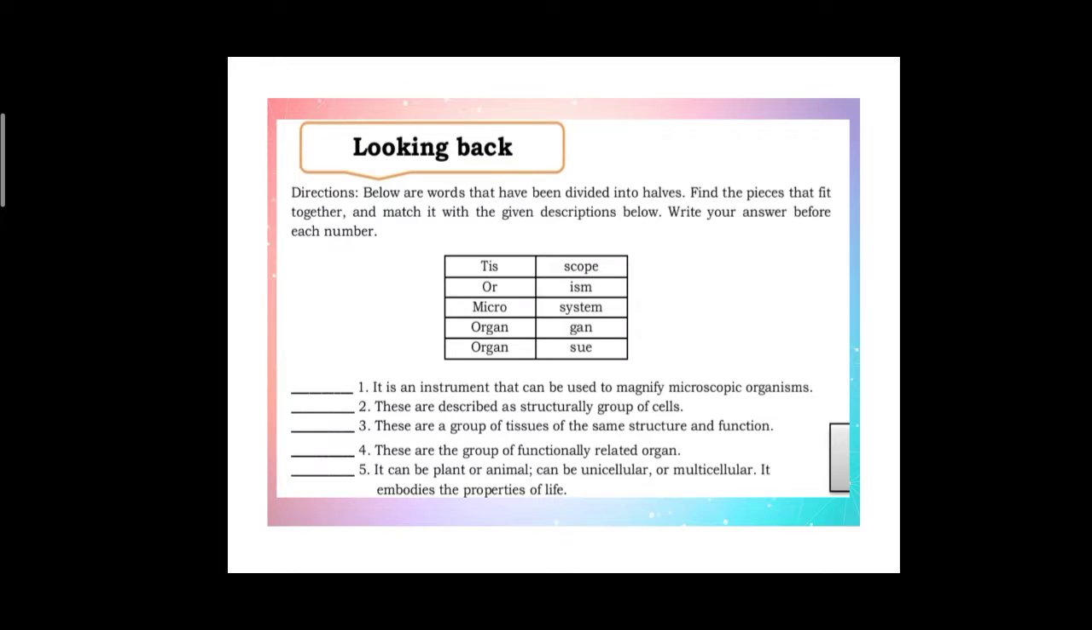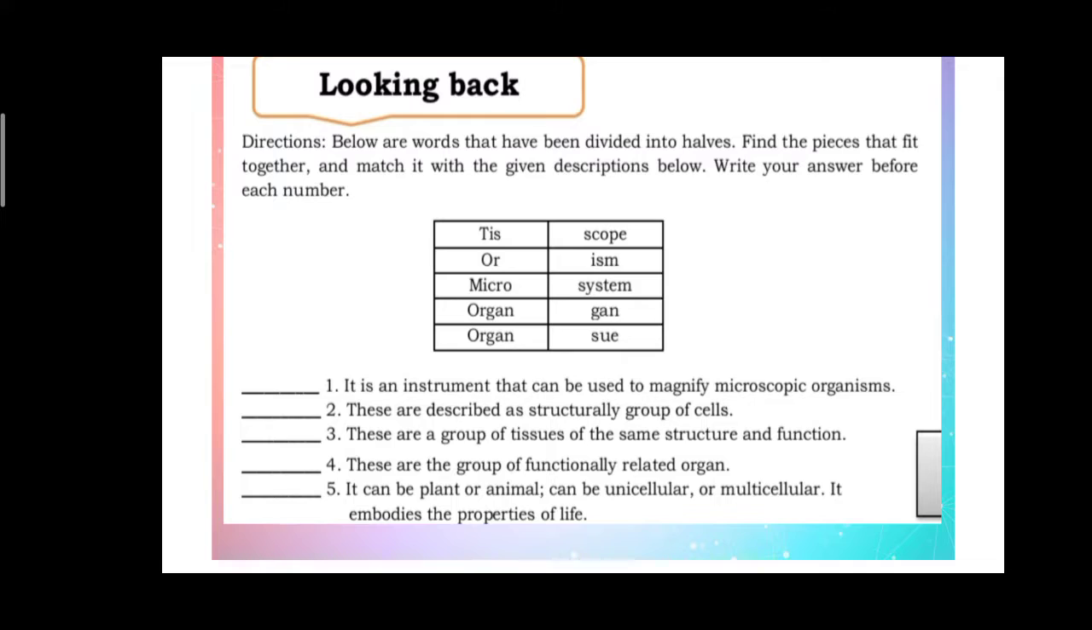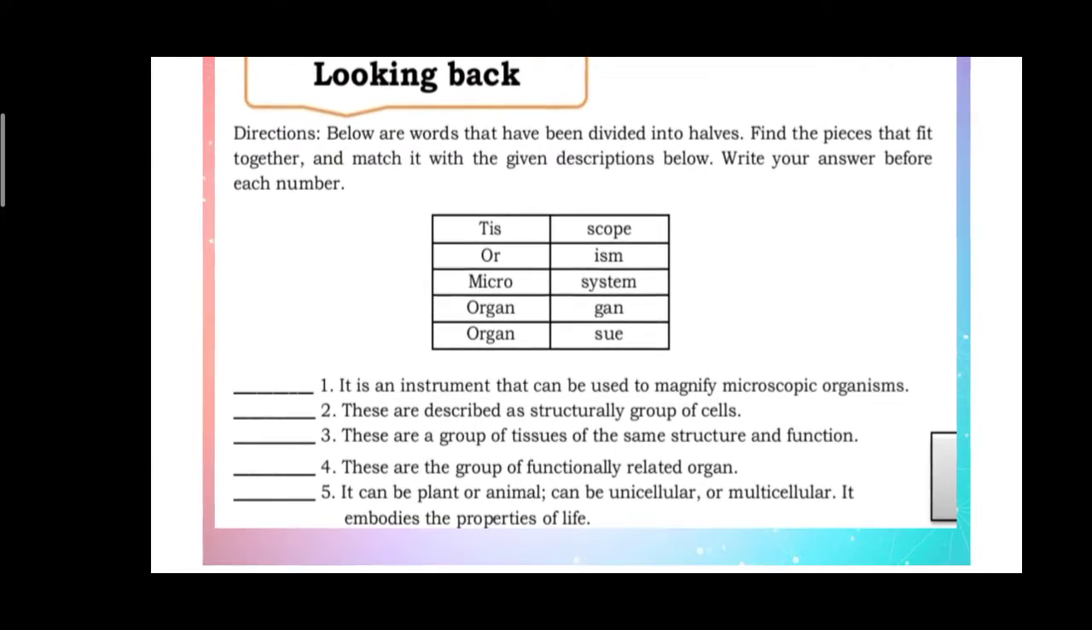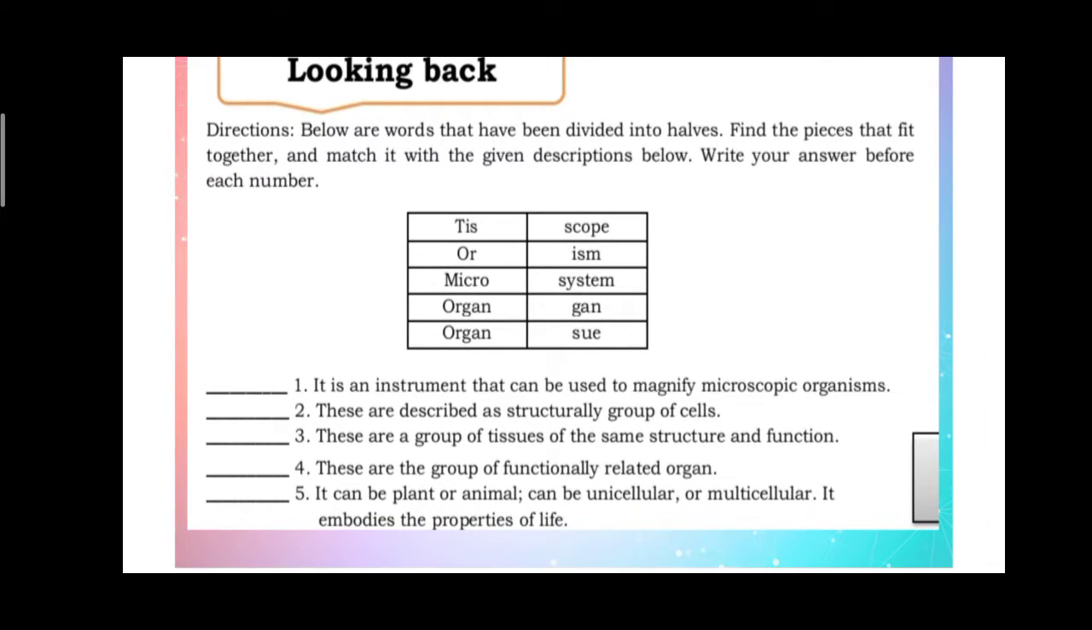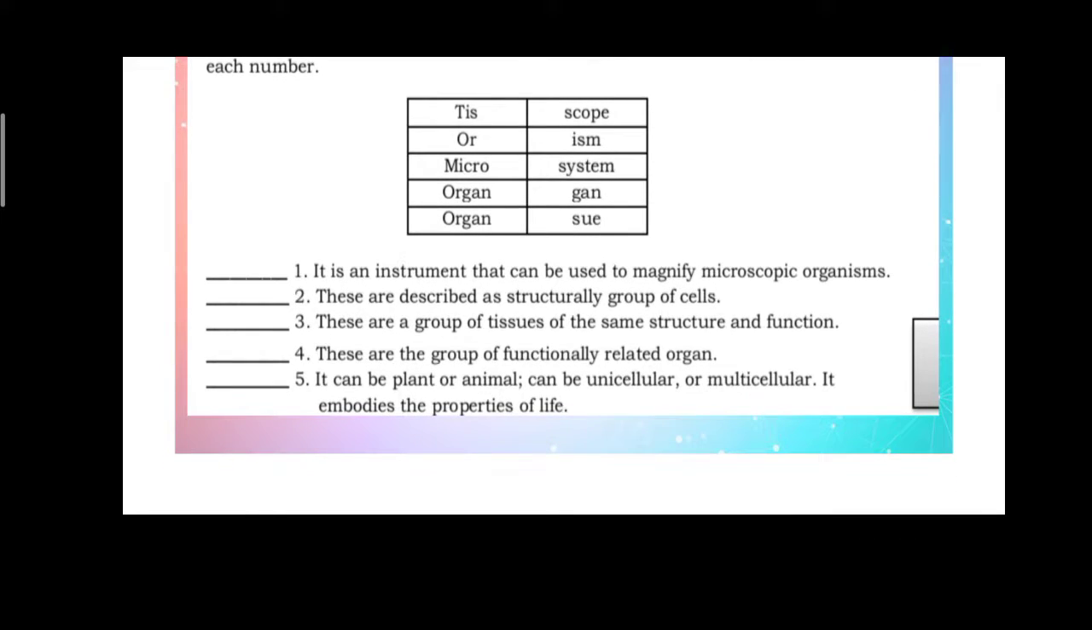Next, looking back, below are the words that have been divided into halves. Find the pieces that fit together and match it with the given description below. Write your answer before each number. So, meron po tayong dalawang column dito. Then, second column naman, yung karugtong na words. So, bubuin nyo lang kung ano bang words yung tinutukoy dyan. And then, yun po isasagot natin dito sa 1 to 5.